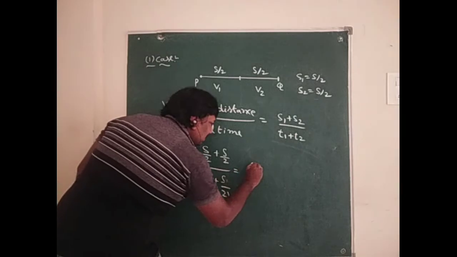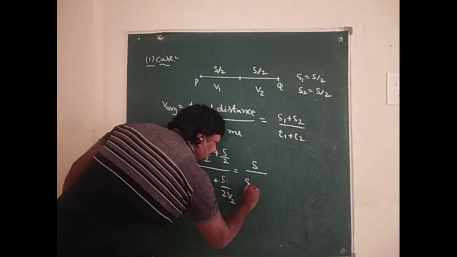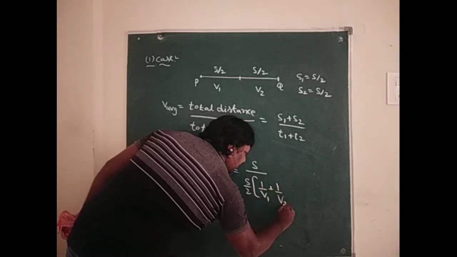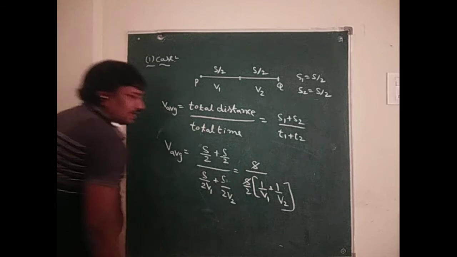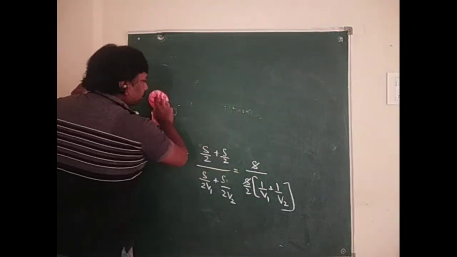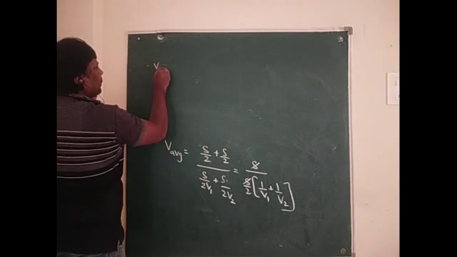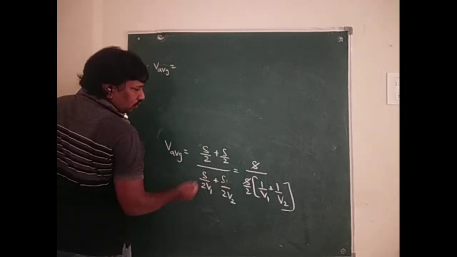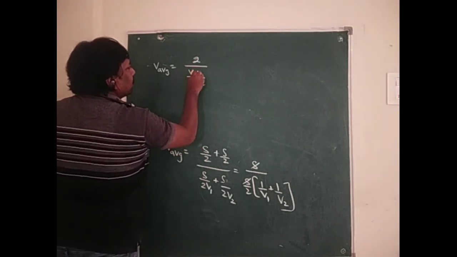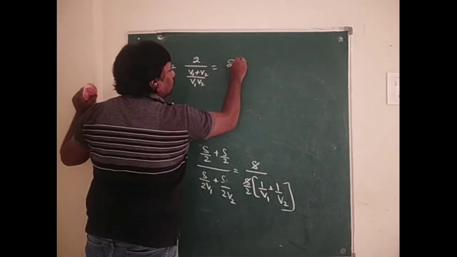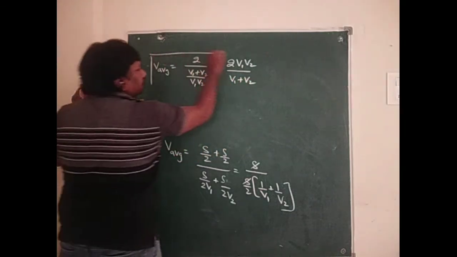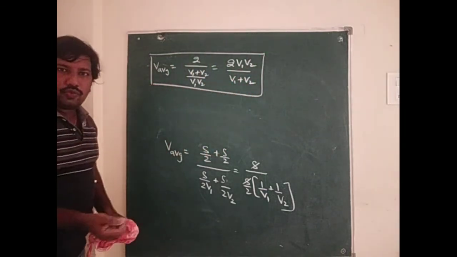Here S by 2 plus S by 2 is S. Taking S by 2 common, we get 1 by V1 plus 1 by V2. The 2 cancels, so V average equals 2 divided by the LCM, V1 V2, that is V1 plus V2 by V1 V2. Therefore V average equals 2 V1 V2 by V1 plus V2. This is the average speed in this situation.